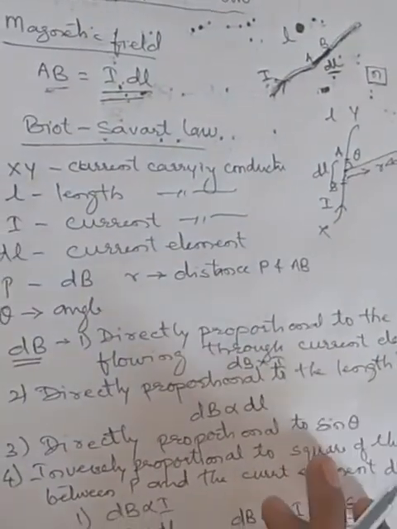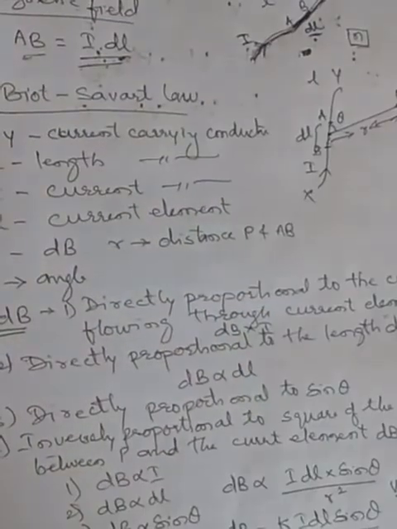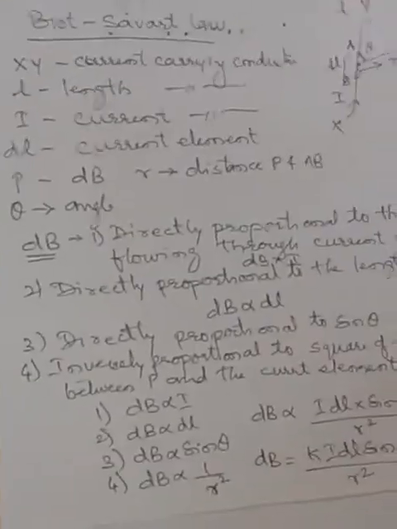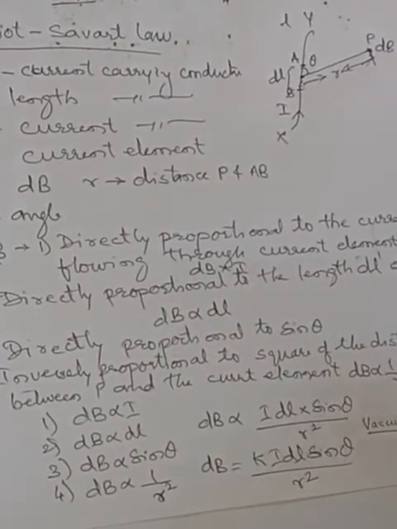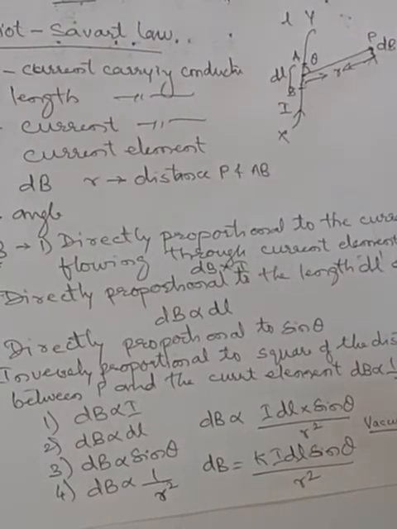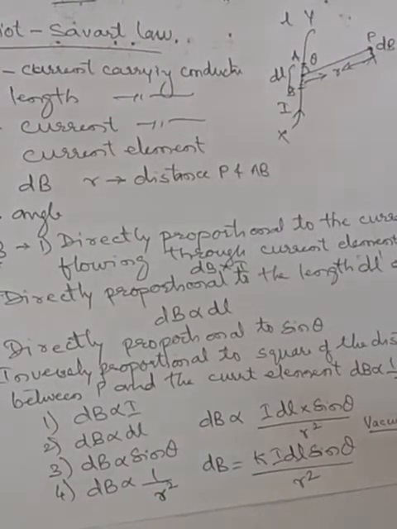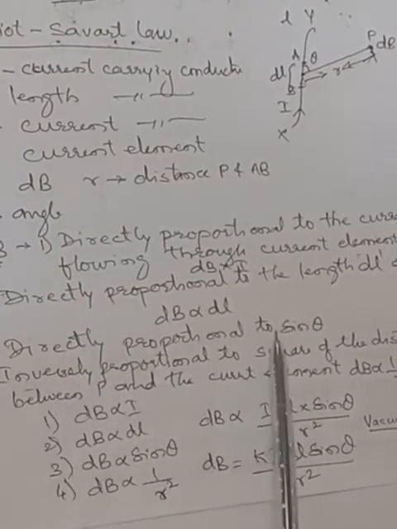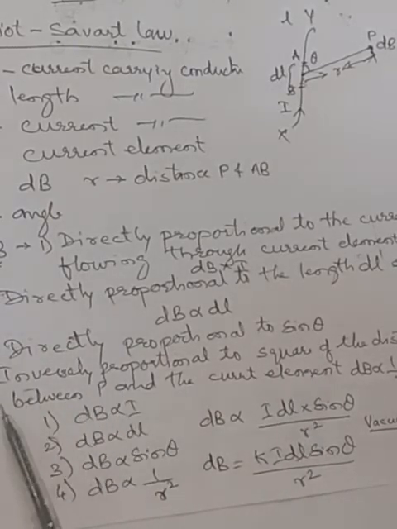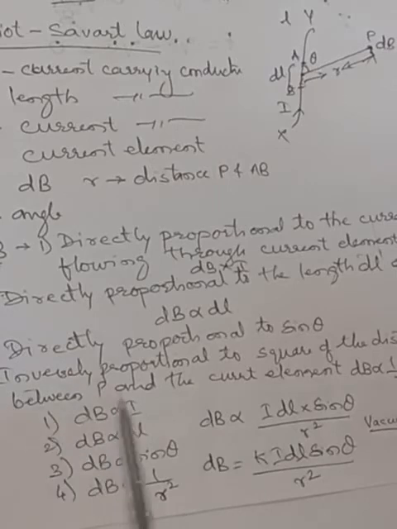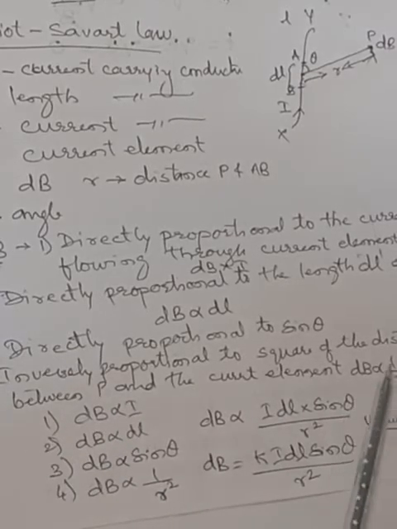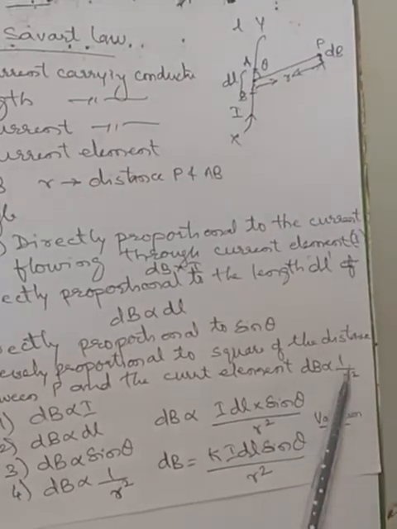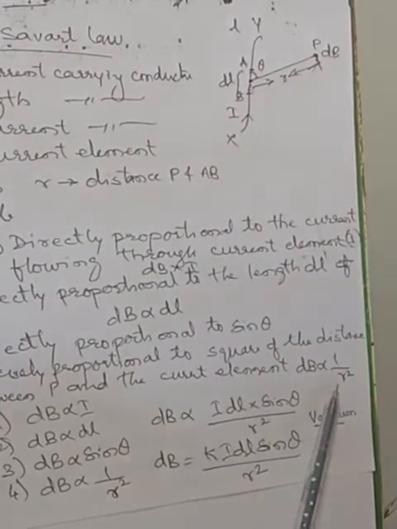So what the magnetic field says, dB is directly proportional to the current flowing through the current element I. Magnetic field dB is directly proportional to the length dl, so it is written as dB is proportional to dl. It is directly proportional to sine theta. Fourth one, inversely proportional to the square of the distance between P and the current element. So dB is inversely proportional to R square.